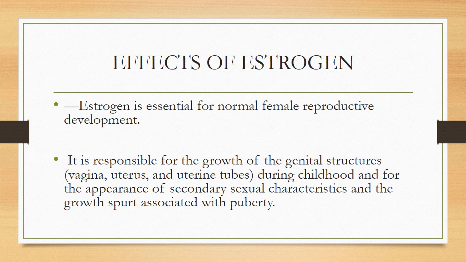Now, the effects of estrogen. Estrogen is essential for normal female reproductive development. It is responsible for the growth of genital structures, vagina, uterus, and uterine tubes during childhood, and for the appearance of secondary sexual characteristics and the growth associated with puberty.